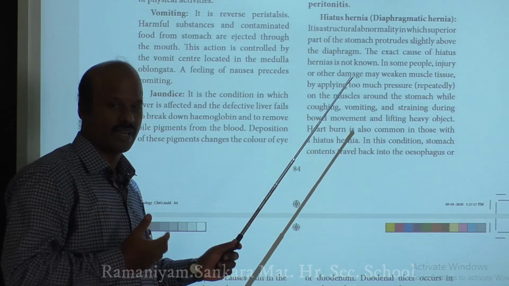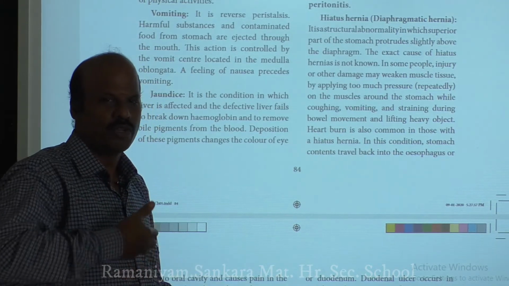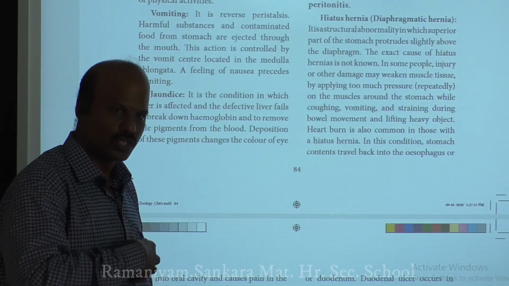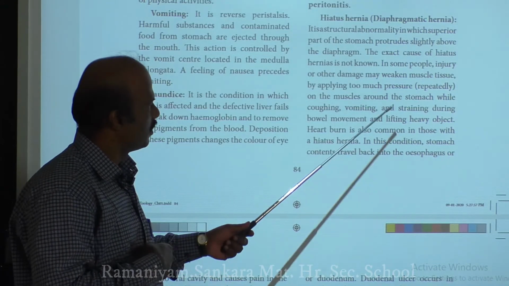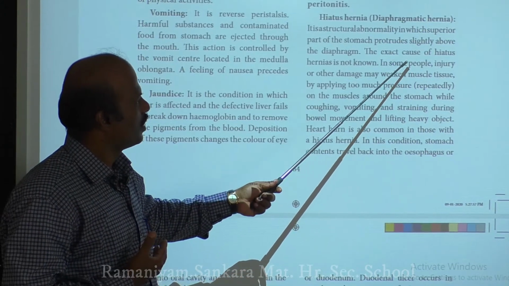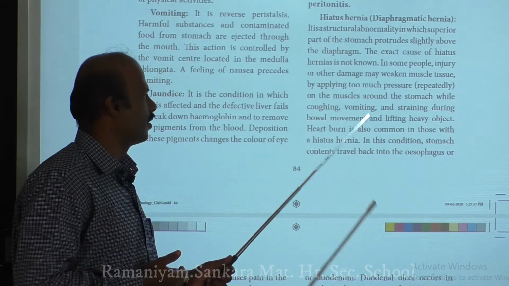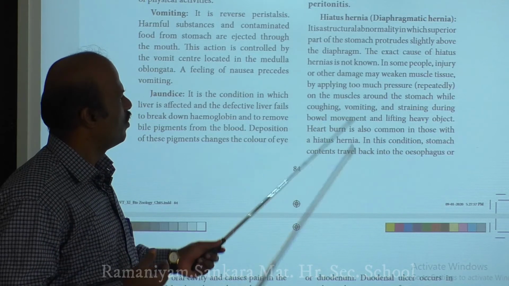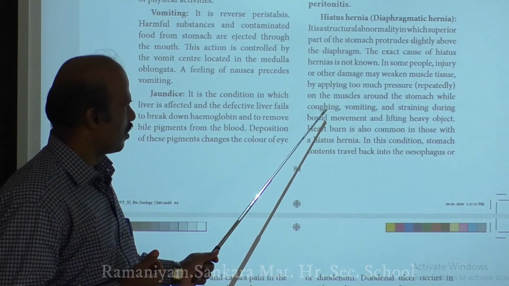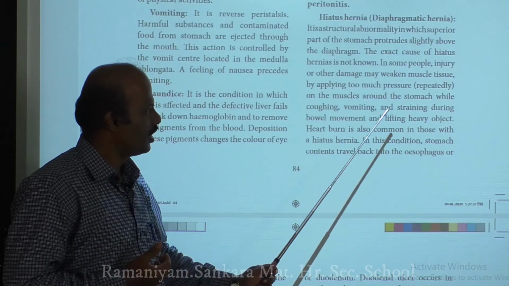So what is the exact cause of hernia? It has still not been identified, but they came to the conclusion that when you give more stress to the muscles in the abdomen, the pressure in the abdominal region pushes the superior content of your stomach into the diaphragm, and it results in a condition called hiatus hernia. And how do you give more pressure to the muscles in the abdominal region? By coughing, vomiting, straining during bowel movement, and lifting heavy objects.